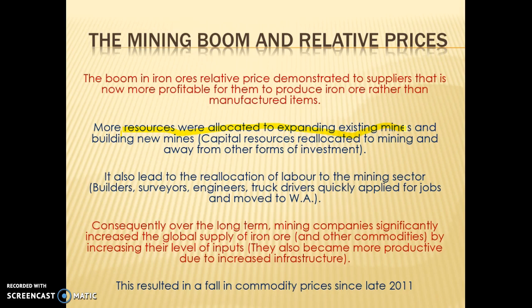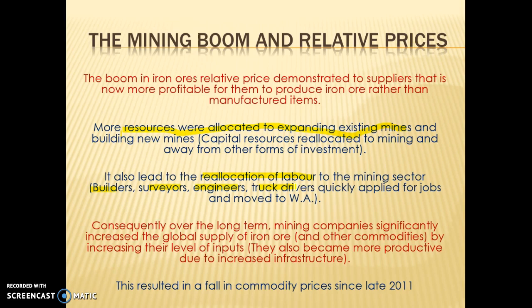Okay, it also led to the reallocation of labour, and this is a good example to use about how relative prices shift our resources. So what happened is builders, surveyors, engineers, truck drivers all started to apply for jobs in WA. It's a clear example of a reallocation of resources based on relative prices. So people that were working in the manufacturing industry decided to go over to WA where they could get $80,000, $90,000 a year despite having a lack of skills. So that led to a massive reallocation of resources based on relative prices, based on relative profits.